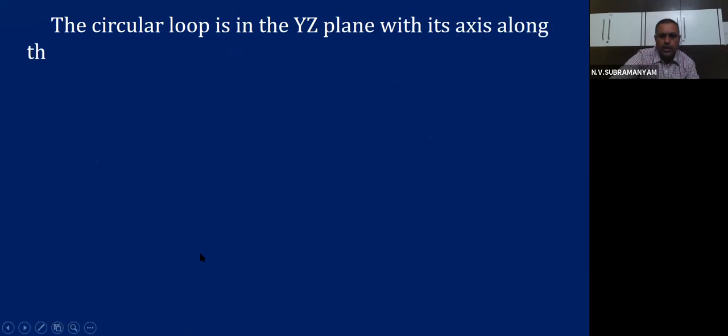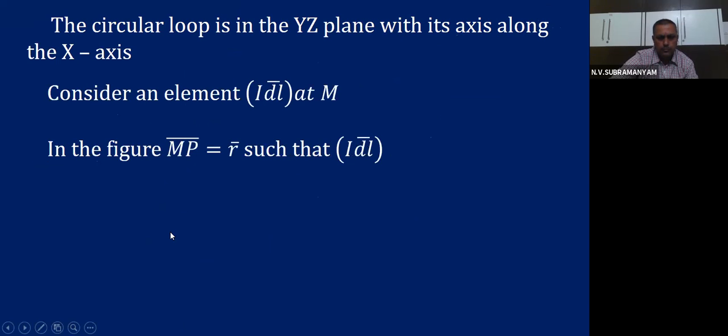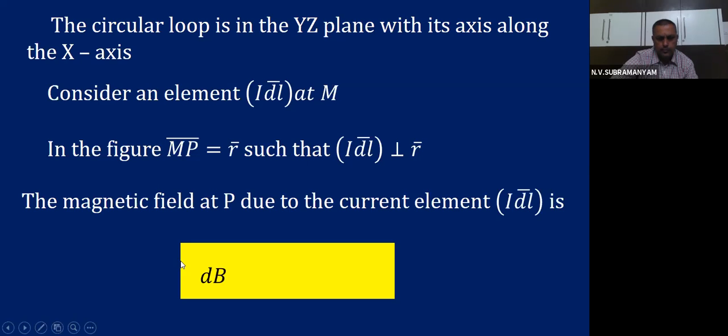Whatever I have explained to you, I have put in equation form in text so that you can copy also. This is the first step where we started.